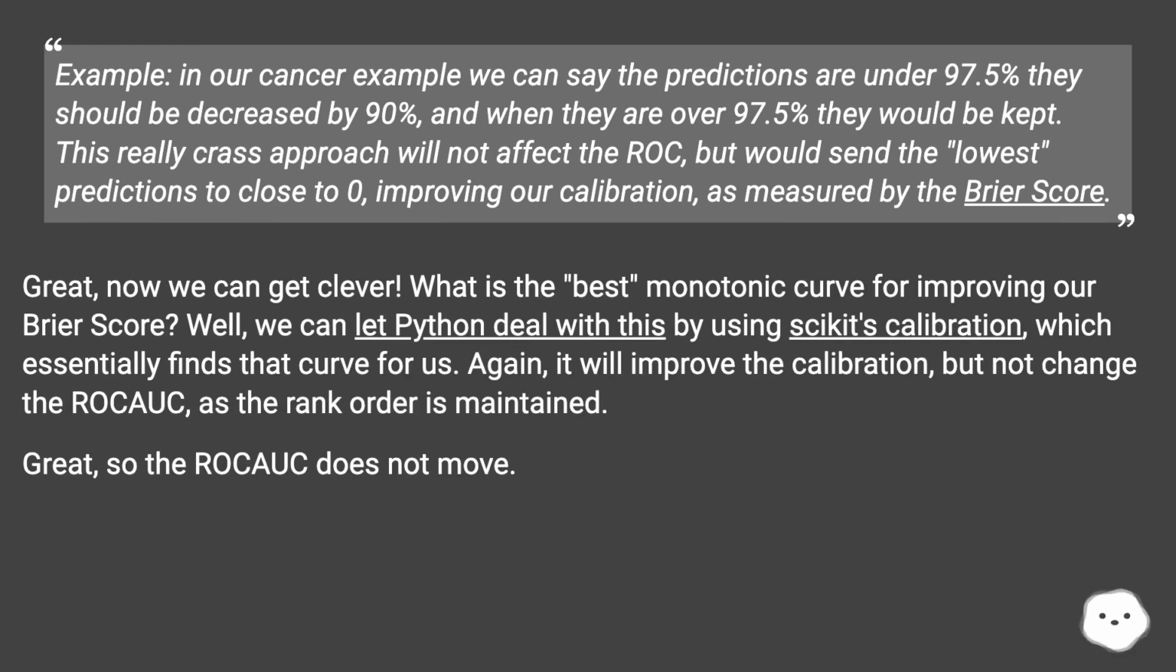Great, now we can get clever. What is the best monotonic curve for improving our Brier score? Well, we can let Python deal with this by using scikit's calibration, which essentially finds that curve for us. Again, it will improve the calibration, but not change the ROC, as the rank order is maintained. Great, so the ROC does not move.